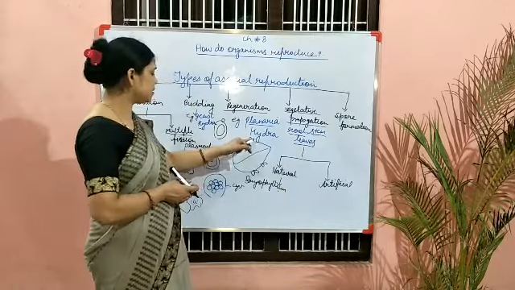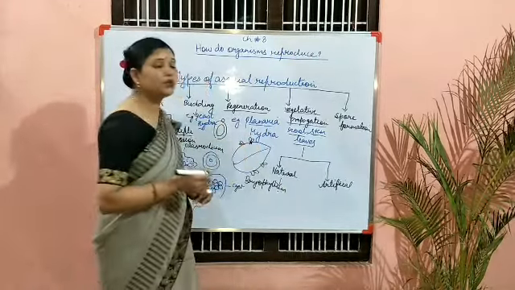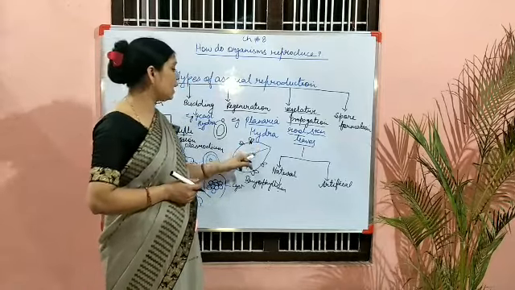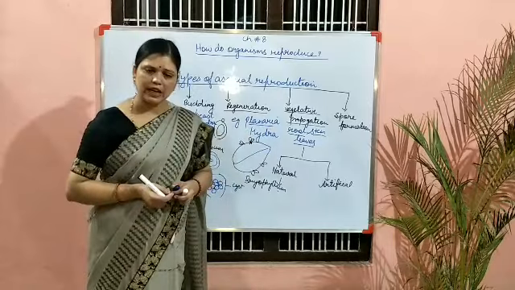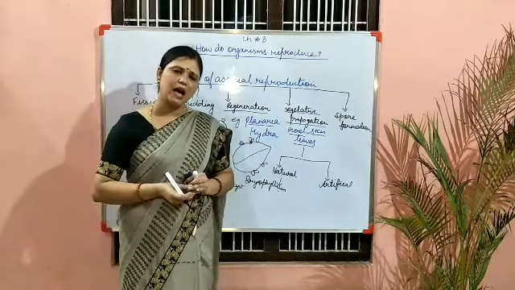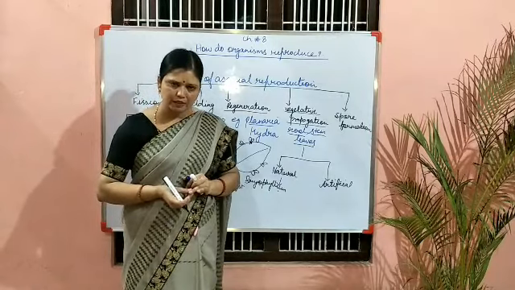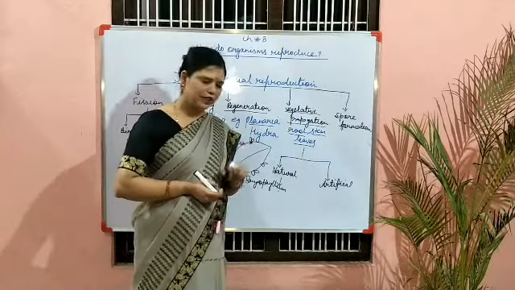So when these two leaves fall on the ground along with the root, they grow into new individuals. So it is also a natural vegetative propagation. Sugarcane, that is also a stem. When we put it into the ground, what would happen? We are getting a sugarcane plant. So this also comes under vegetative propagation.